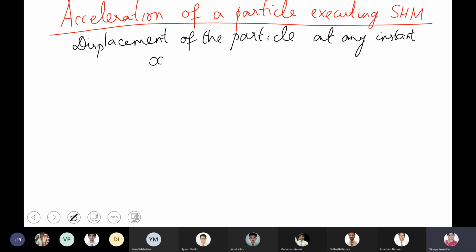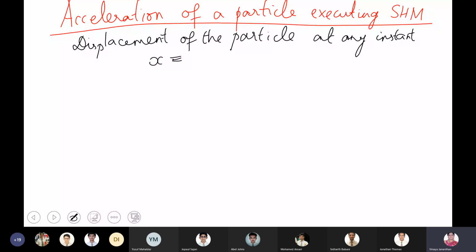Joe Paul, what is the expression for the displacement of a particle at any instant, which is executing simple harmonic motion? X is equal to? Just check your previous pages.